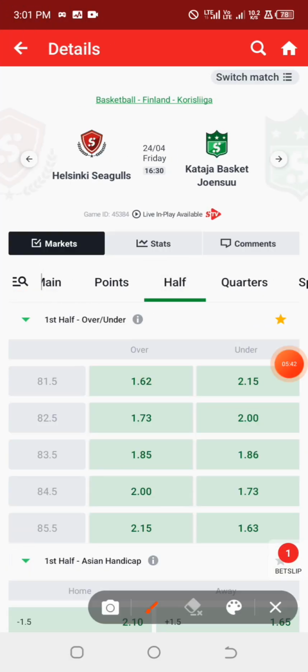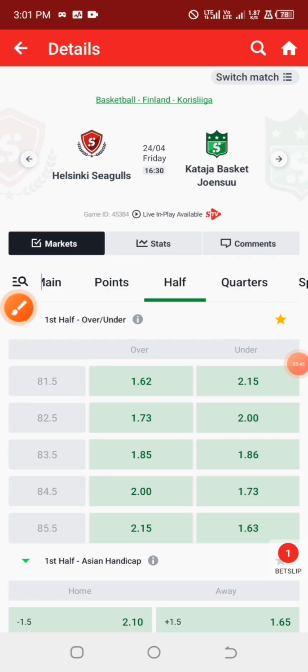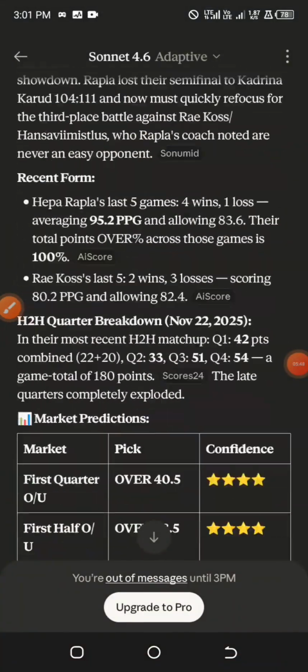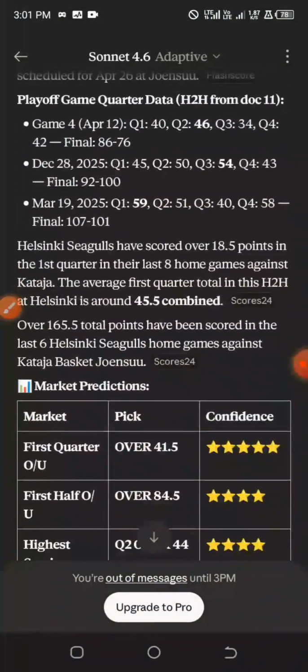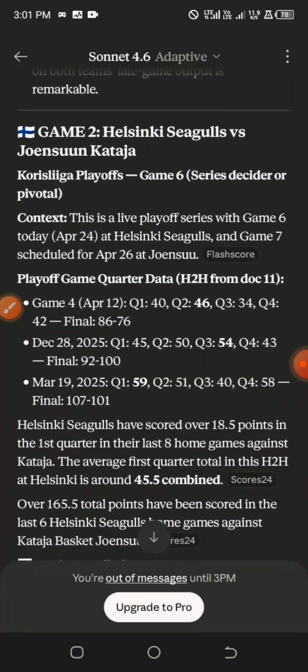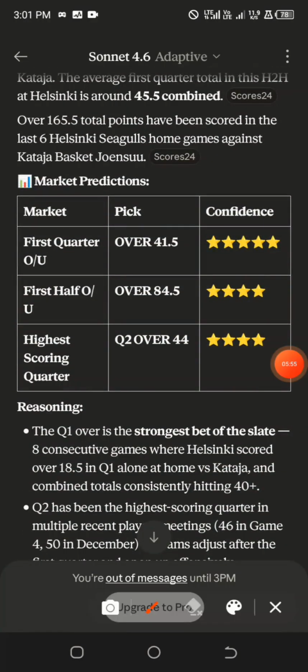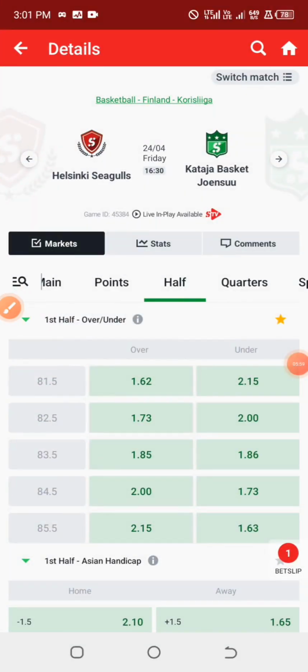So the lowest odd line that we have here is 81.5 at odd of 1.62, and the prediction that we have here is actually over 84.5. So we can actually go with that 1.62 odd.